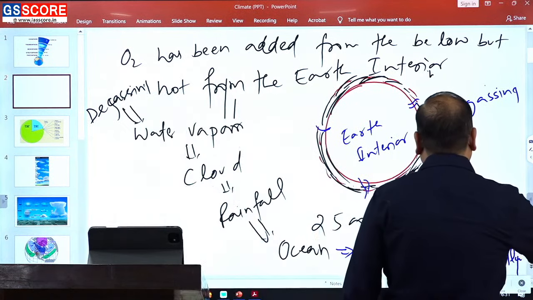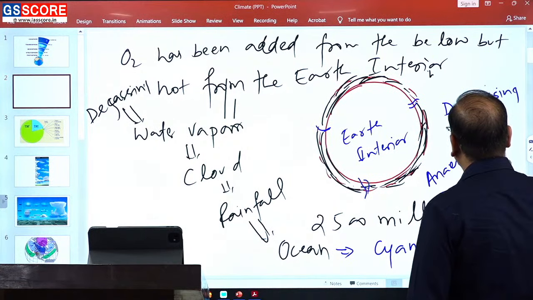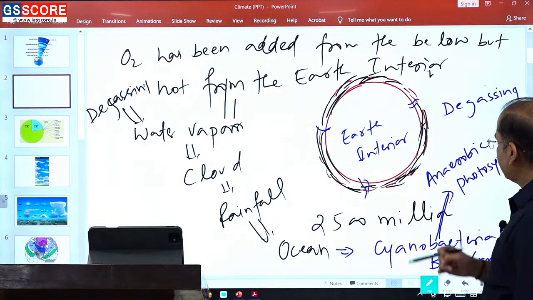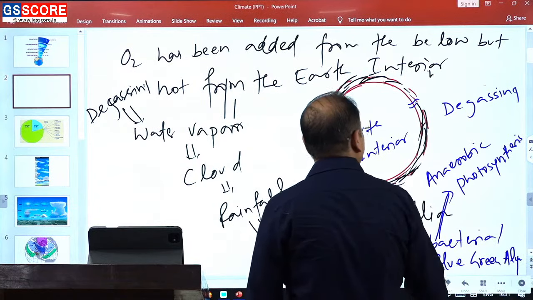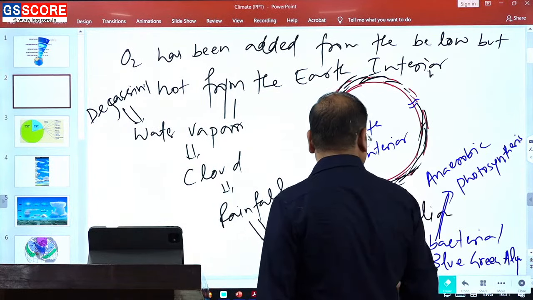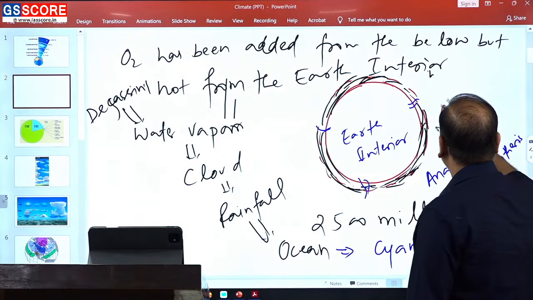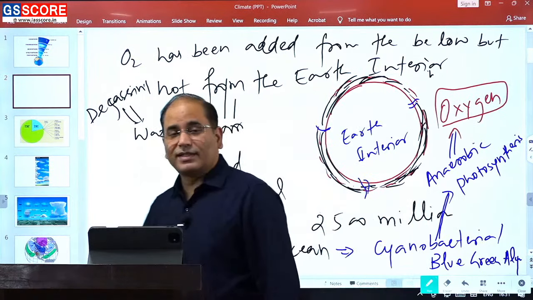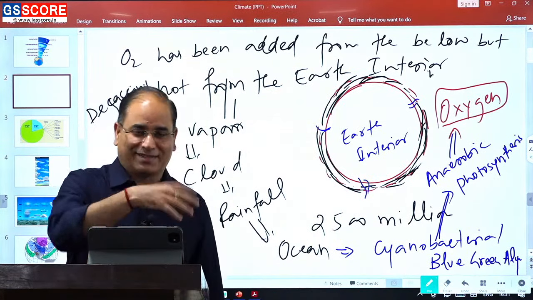This blue-green algae did the first anaerobic photosynthesis. Through this anaerobic photosynthesis that the cyanobacteria did, ultimately oxygen was added. So this is very interesting, how the oxygen was added. Oxygen was added by the living.